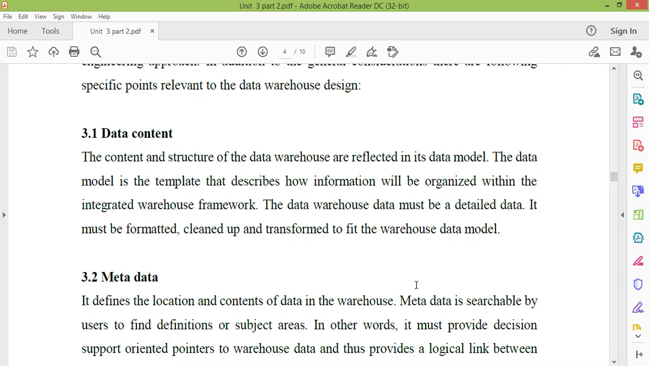In that KDD, what do you do? The first stage is cleaning, aggregation, all these stages. So the same stage is for the warehouse. You build a warehouse. For that, you have to format the data, clean up the data, transform the data so that it can fit into the data warehouse data model. So this is the designing of the templates.